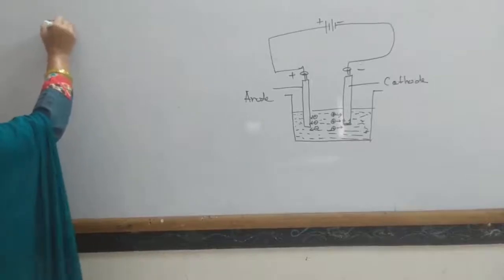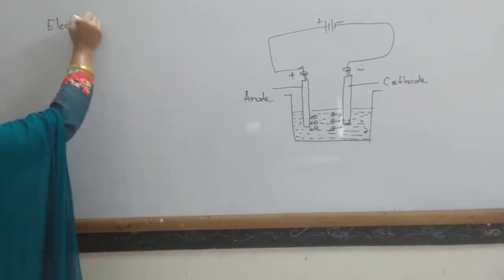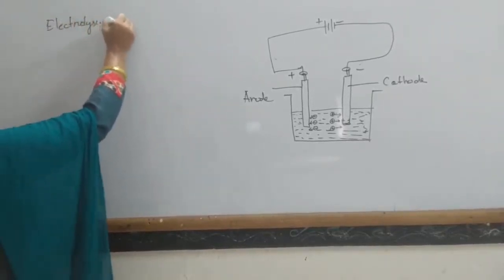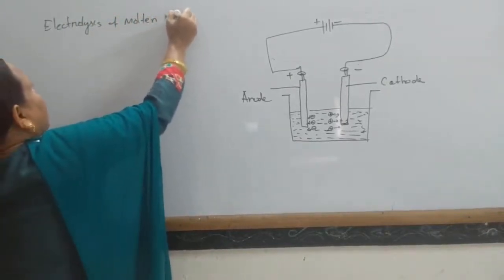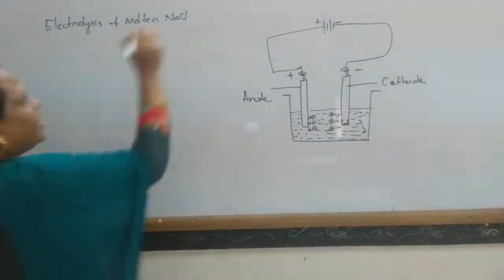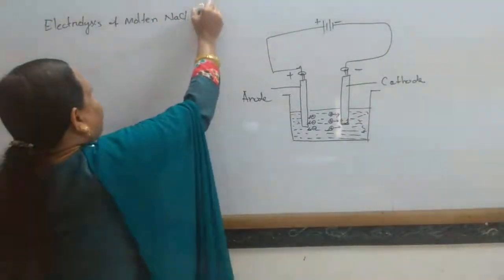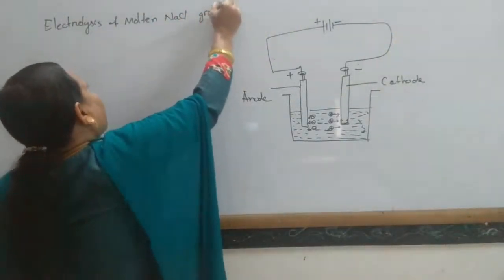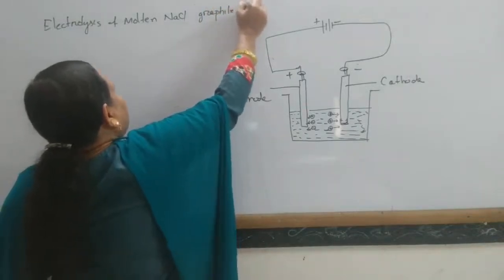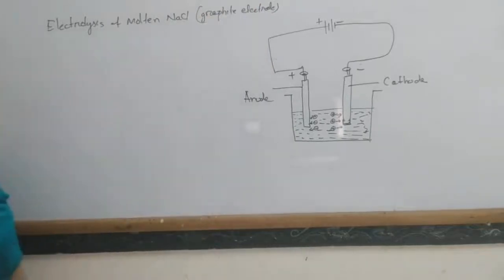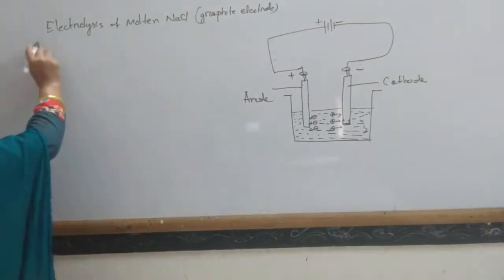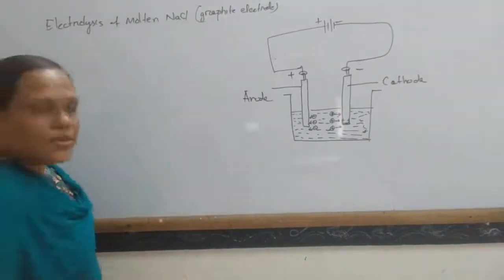Electrolysis of molten sodium chloride, or fused sodium chloride, using graphite electrodes. This graphite electrode is an inert electrode. It does not react with the electrolyte. Electrolysis of molten sodium chloride.